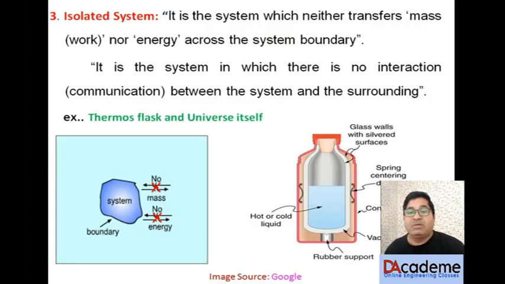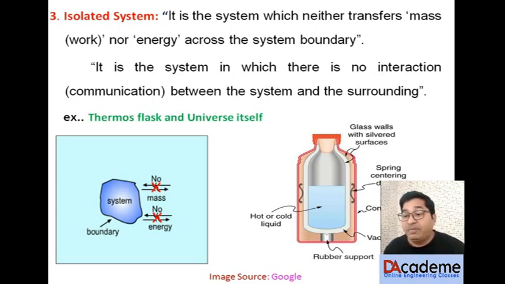Now the third type of system is an isolated system, in which neither mass nor energy crosses the system boundary. It is a system in which there is no communication between the system and the surrounding. The best examples of an isolated system are a thermos flask and the universe. The figure shows a thermos flask. It has two bottles. There is a perfect vacuum in between these two bottles, and also the thermos flask is insulated from the outside to prevent heat loss.